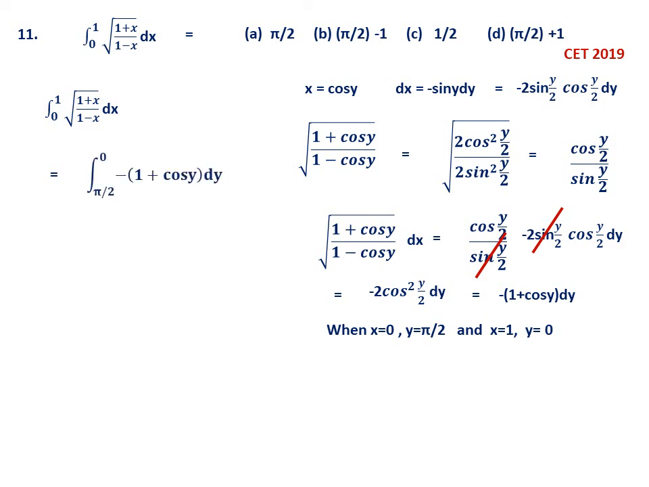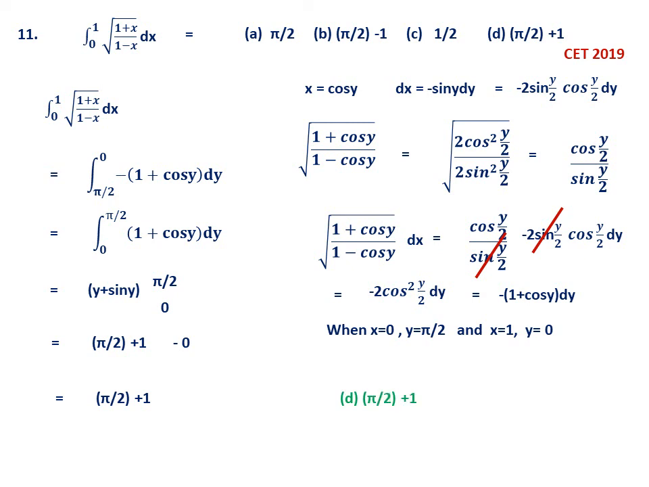Therefore, now the integration becomes very simple. Pi by 2 to 0, be careful, then minus 1 plus cos y dy. This you have to integrate. So you can change the upper and lower limit, because the minus sign you can interchange. So now integrate. It is y plus sin y. Integration of 1 is y, integration of cos y is sin y. Now put the limits pi by 2 and 0. So when it is pi by 2, you get pi by 2 plus 1 minus 0. So the answer is pi by 2 plus 1. I think the option is D. So D is the option.